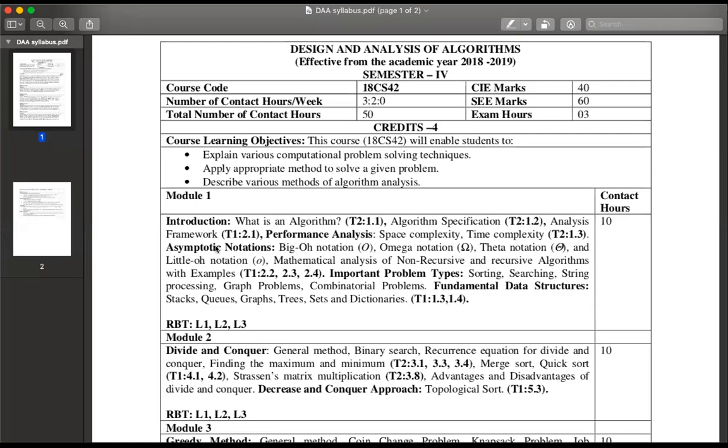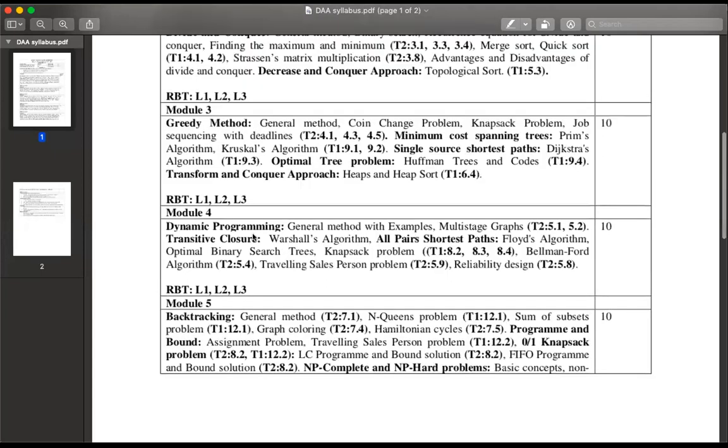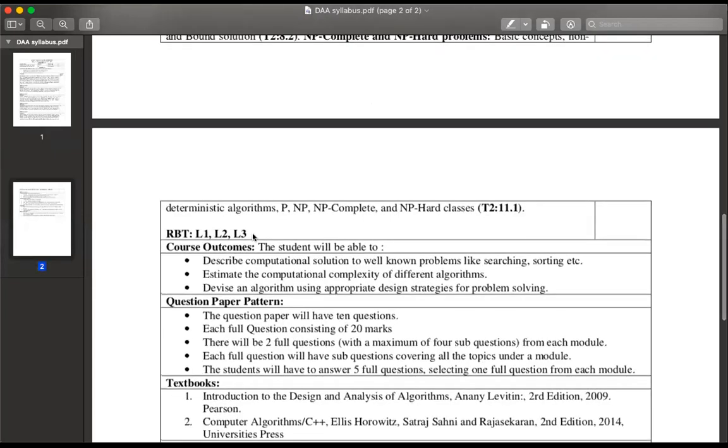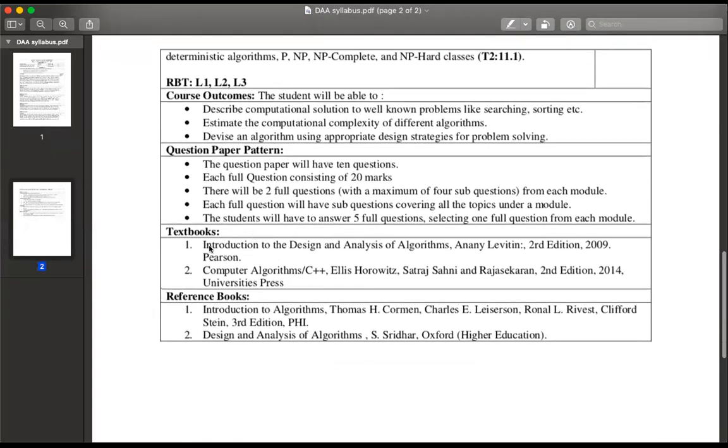So you can see here, what is an algorithm? T2 1.1, algorithm specification. T2 1.2, analysis framework. T1 2.1. They have given like this. T1 is textbook 1, that is Introduction to the Design and Analysis of Algorithms by Levitin.